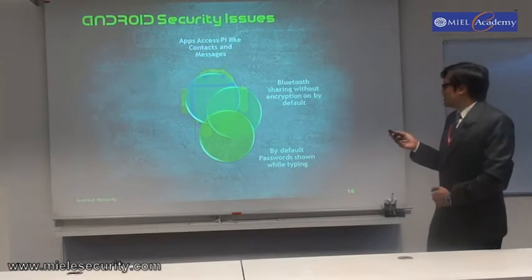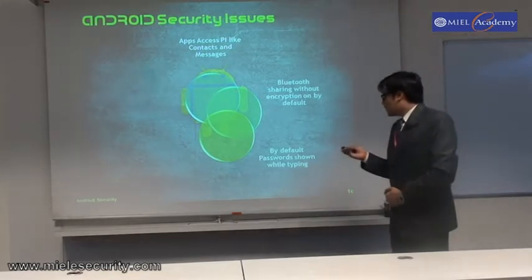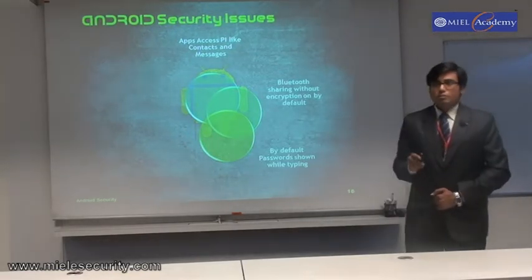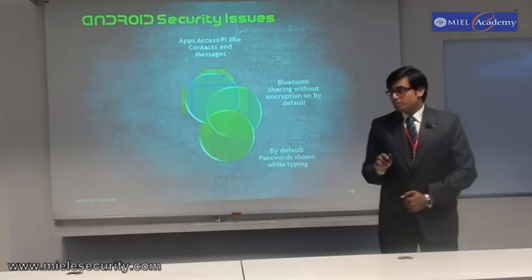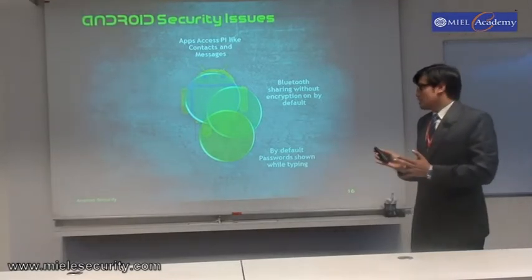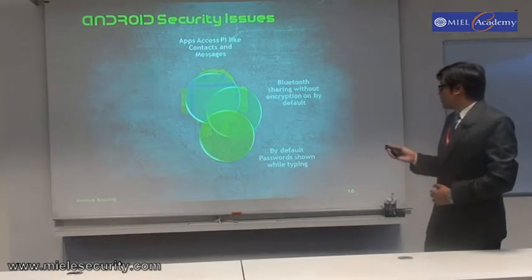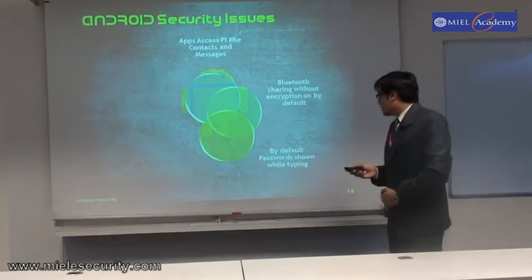And by default, the passwords you type are shown. So anyone standing behind you can see your password. So you need to disable that.